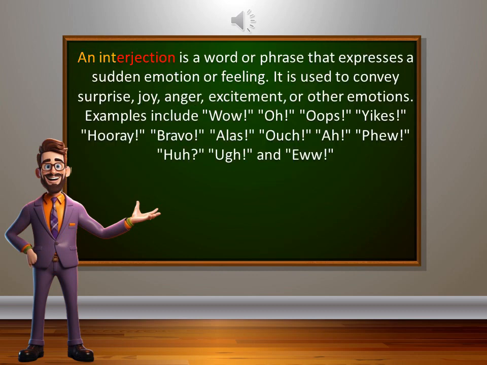The eighth one is interjection. An interjection is a word or phrase that expresses a sudden emotion or feeling. It is used to convey surprise, joy, anger, excitement, or other emotions. Examples include wow, oh, oops, yikes, hooray, bravo, alas, ouch, ah, phew, huh, ugh, and you.